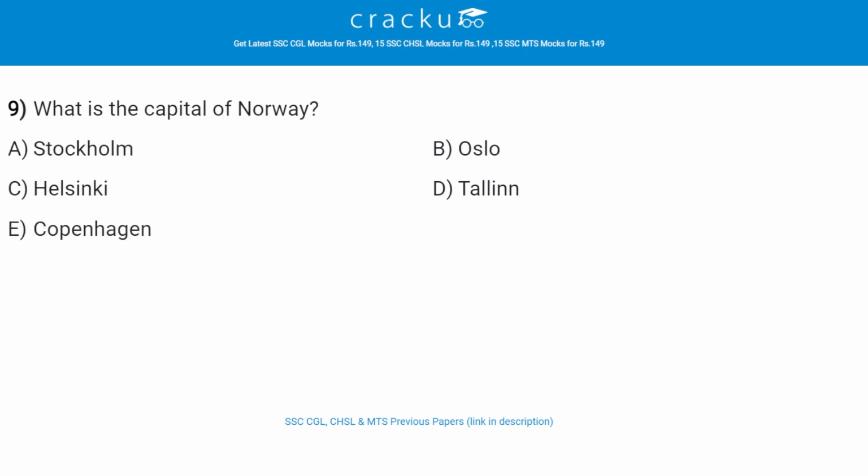What is the capital of Norway? The correct answer is B, that is Oslo. Oslo, formerly known as Christiania, is the capital and largest city of Norway. It lies at the head of the Oslofjord in the southeastern part of the country.